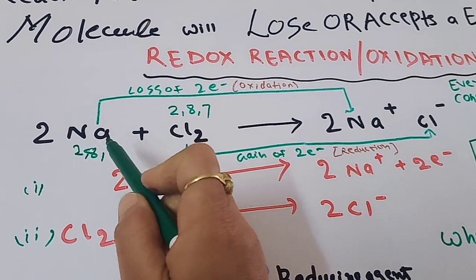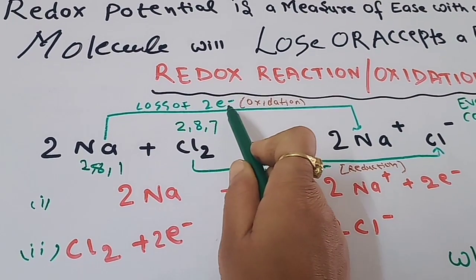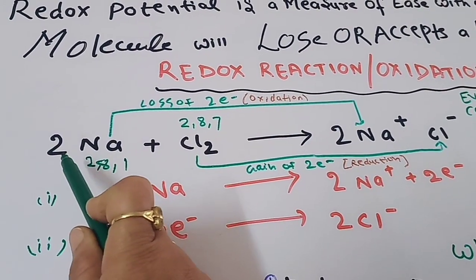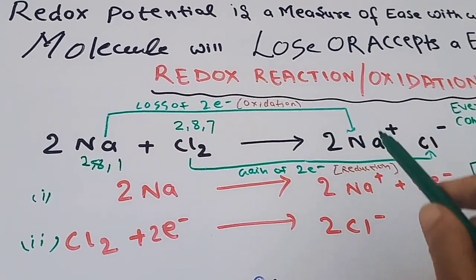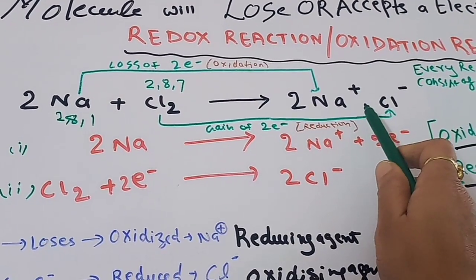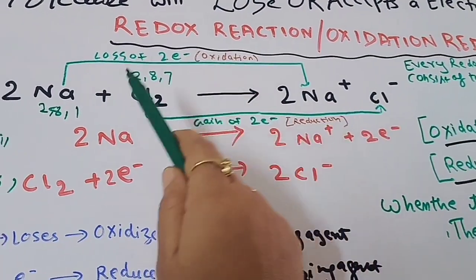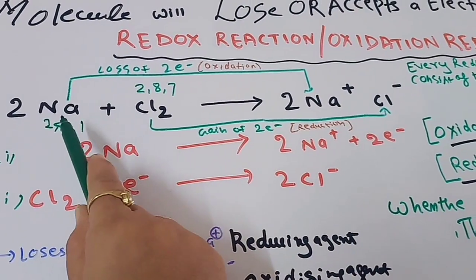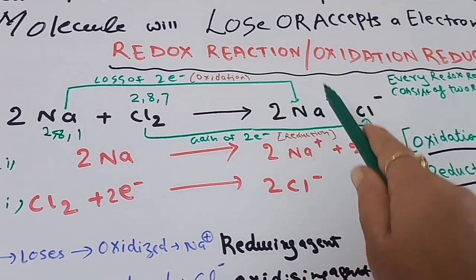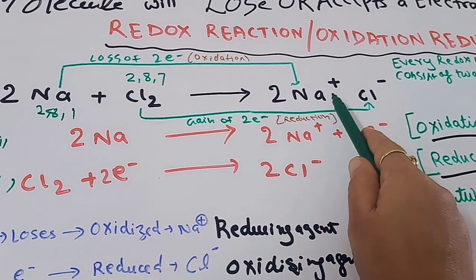So the loss of 2 electrons will be done by the 2 sodium atoms, and 2 Na+ will form, and chlorine will accept them. As a result of the reaction between sodium and chlorine, sodium chloride is formed, Na+ and Cl-.